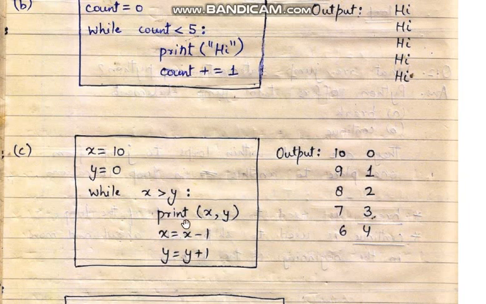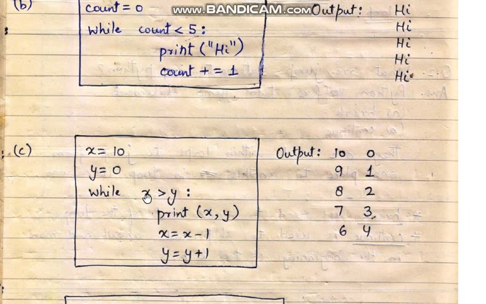It means every time we move inside the loop, after printing x and y, the value of x is decreased by 1 and the value of y is increased by 1. We do not know how many times this loop will get executed because the values of x and y are changing dynamically. Let us see what the output would be.